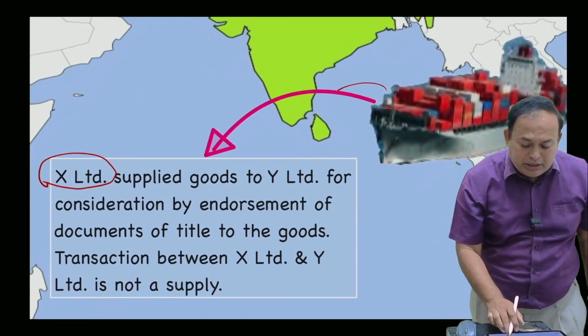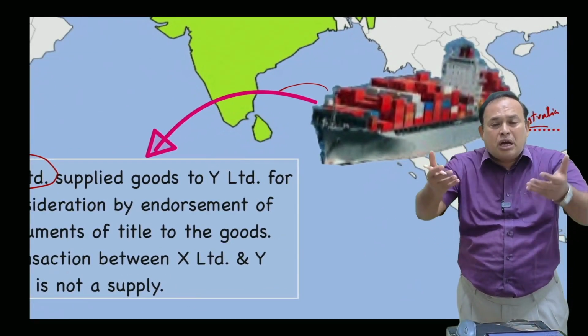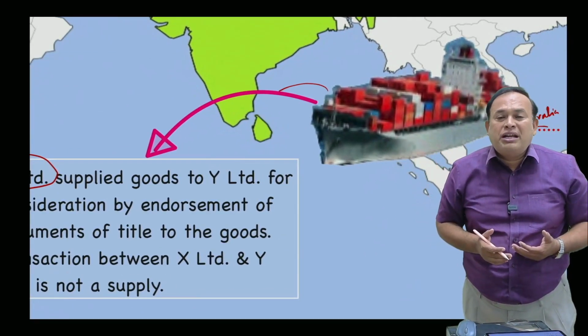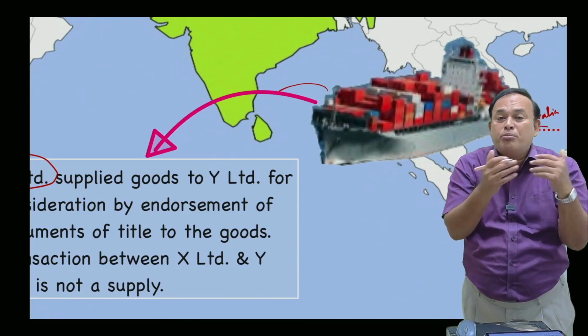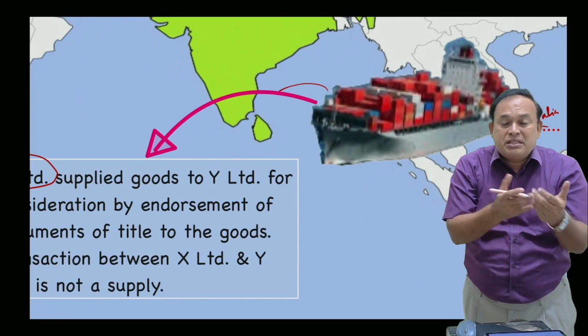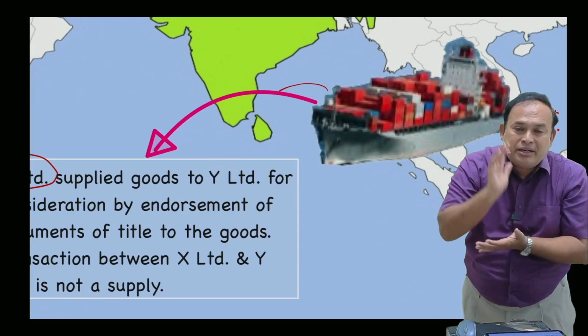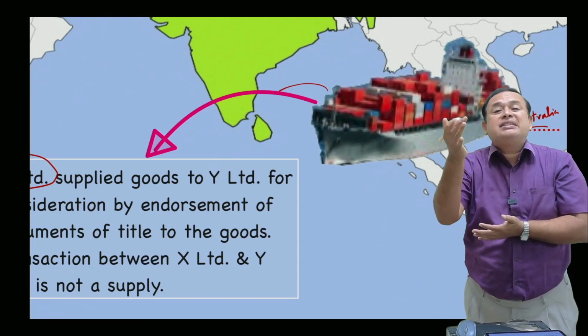X Limited imported this particular goods. The goods about to reach the port, at that stage, owned by X Limited, which is in the vessel itself, are sold to Y Limited. It is called a high sea sale.